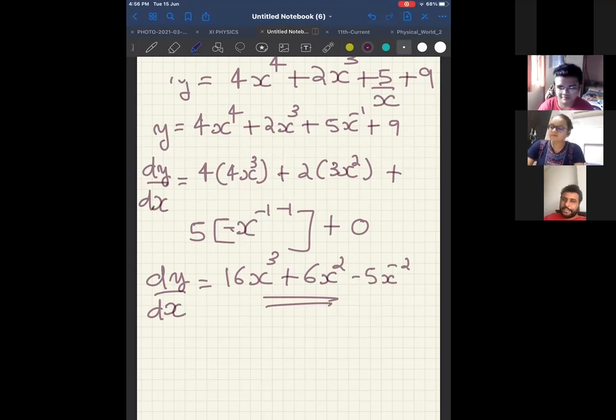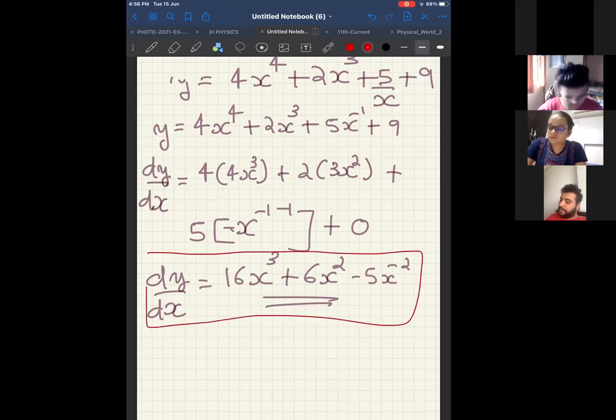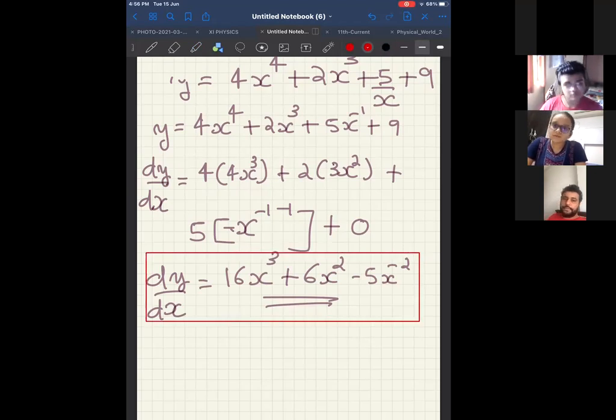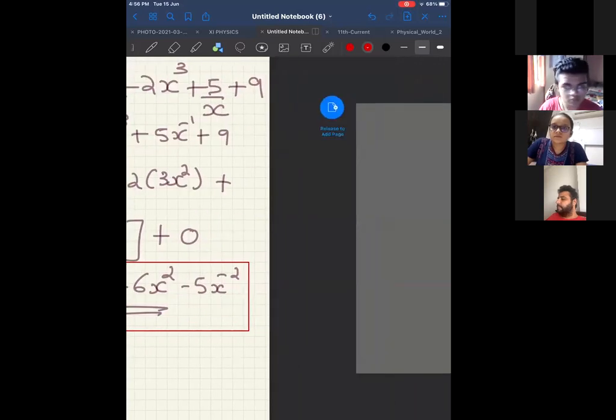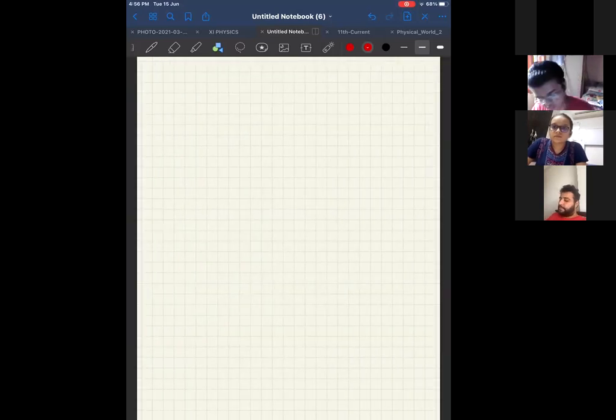Therefore, if your answer is exactly coming like this, that means you have understood how to solve this. This is the exact answer. Got it, everyone? Can I go to the next one now? Okay. Next one.